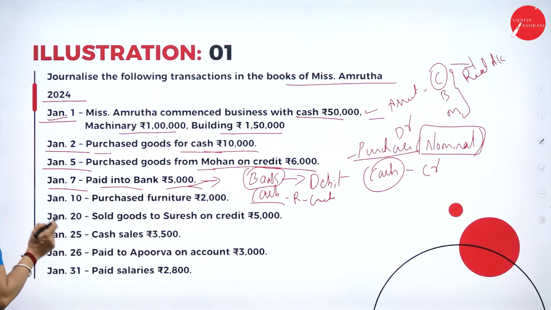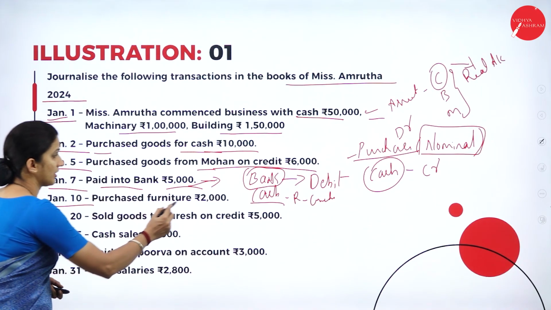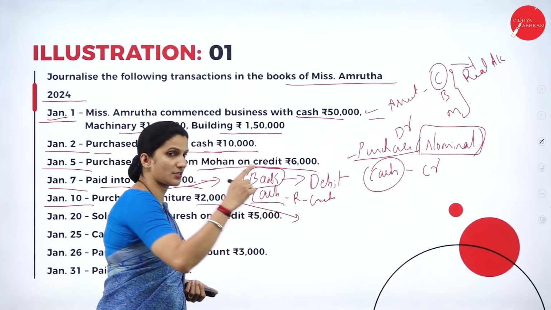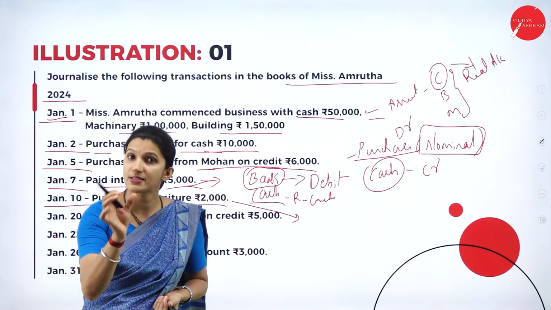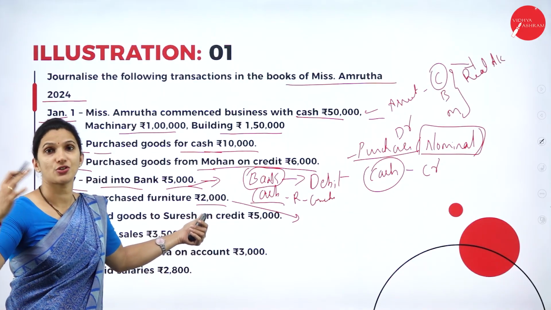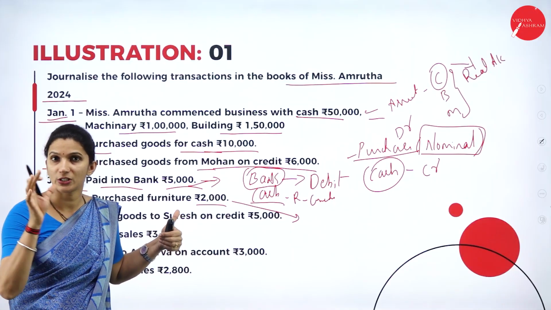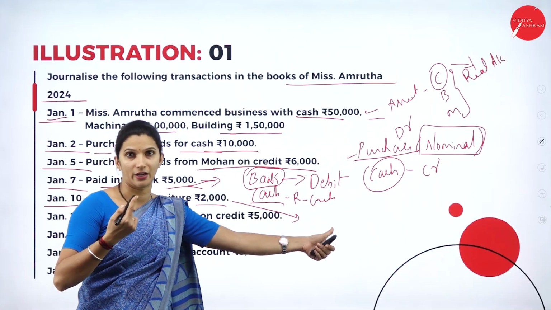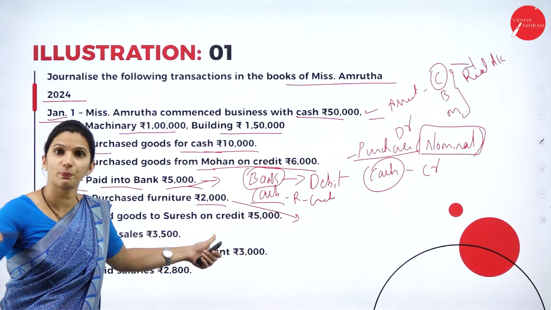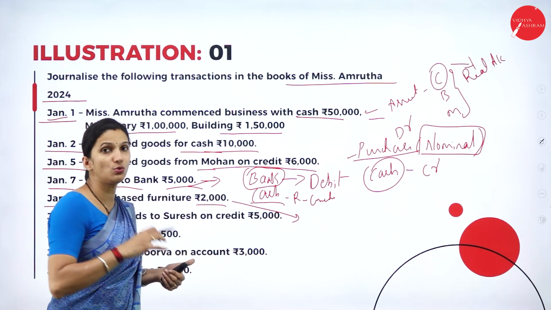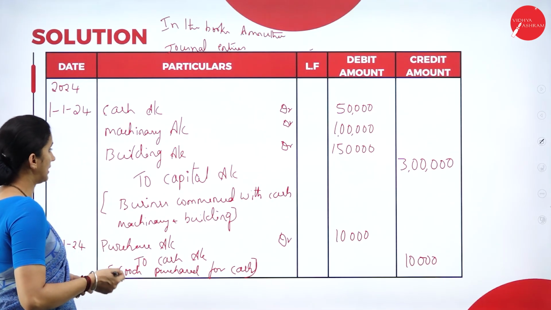Next, after 7th we have Jan 10th, purchased furniture. So here it is 2,000. So purchased furniture, one thing is that there is a purchase transaction, and the asset they purchased is given or mentioned in the transaction. So there is a purchase of furniture. So that means furniture is an asset. Furniture is coming into your business. So the furniture account debit, to purchase that furniture, you paid cash. So cash is going out. So furniture account debit to cash account.